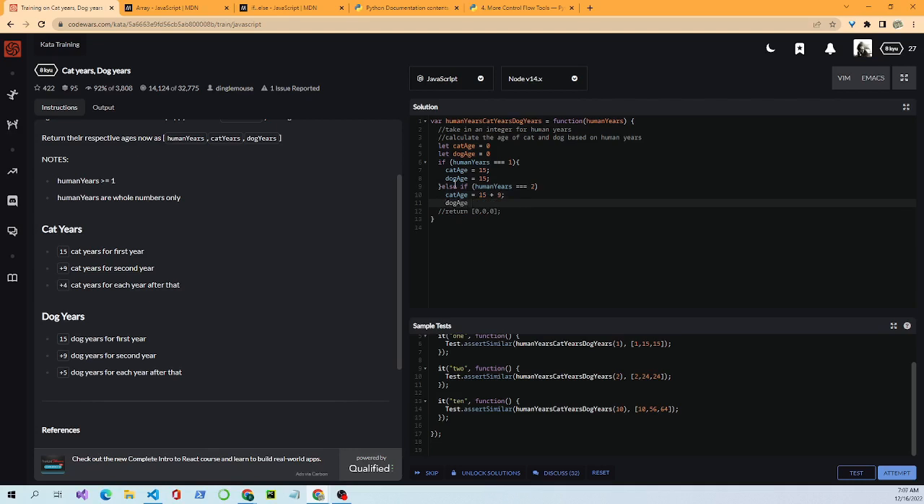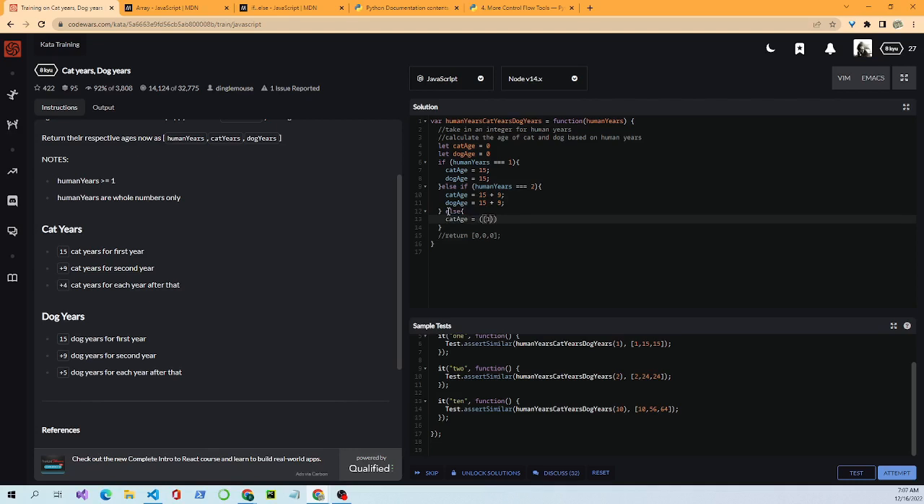Dog age equals the same thing, 15 plus 9, because they both start out the same for the first 2 years. Here's 15 for the first, 9 for the second. Now I forgot my brackets, and I need to put one down here as well. You always have to pay attention to your syntax. You have to have the open and closed curly braces. Then we'll do an else statement, more open and closing braces, and then we will do cat age equals. Let me see how I want to set this up.